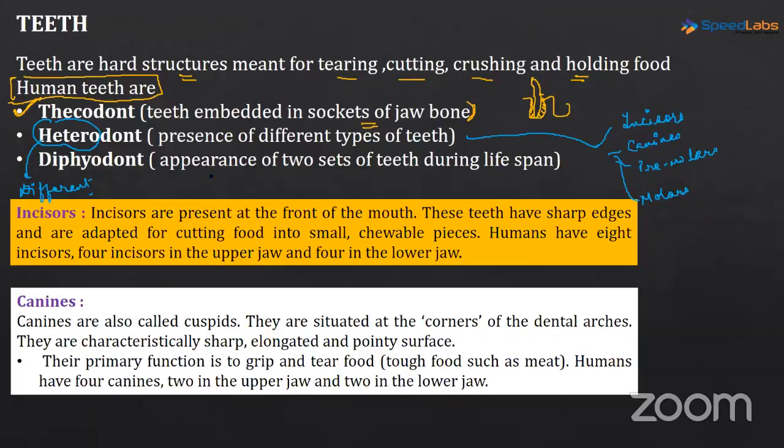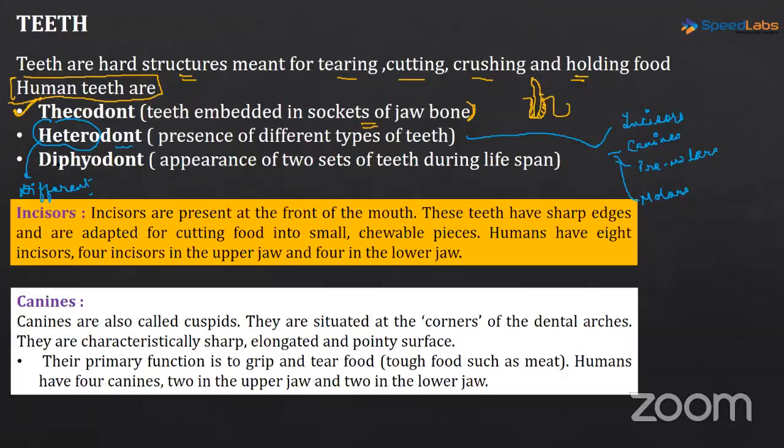There are animals which have the same type of teeth. So there we refer the term homodont for them. Okay, but we are talking about the human teeth. So human teeth कैसे होते हैं? Human teeth are heterodont, presence of different types of teeth.